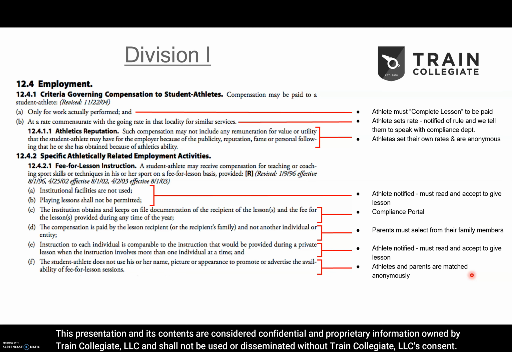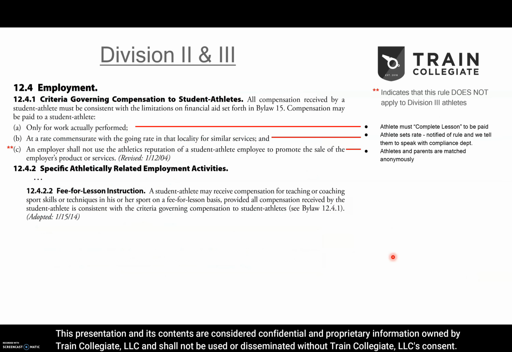And then part F, as mentioned before, we do not and will not use a student athlete's name, picture, or appearance to promote, advertise, or do anything on the Train Collegiate app. They remain totally anonymous. Jumping into the Division II and Division III rules, these rules are actually baked into the Division I rules, and we actually apply the same rules uniformly across the board for all athletes. So this will be the same information.